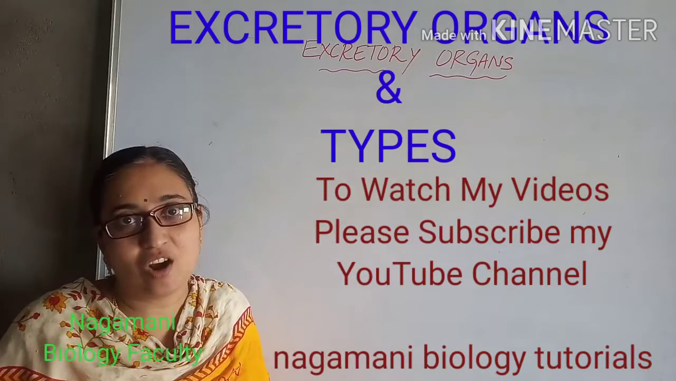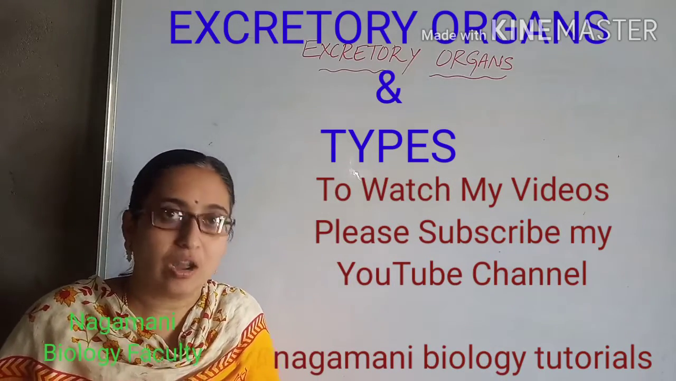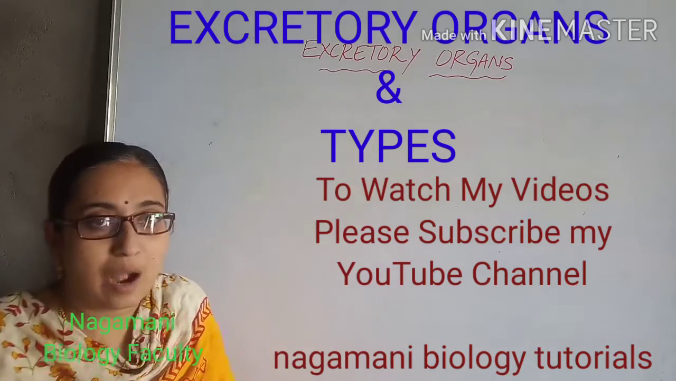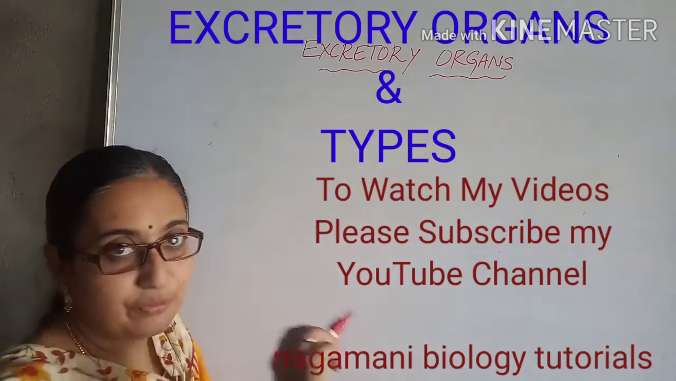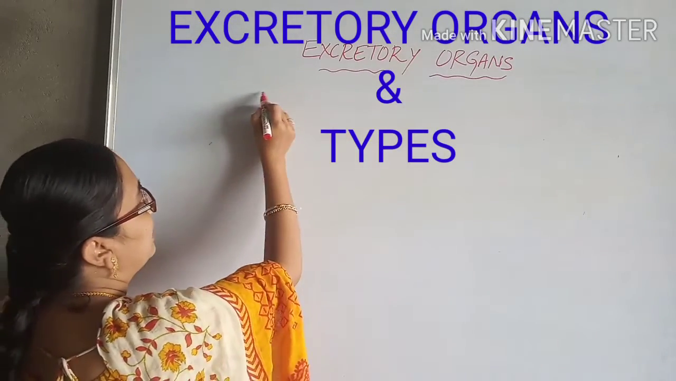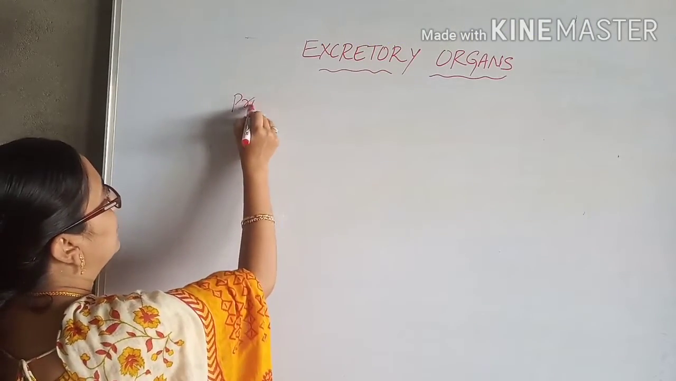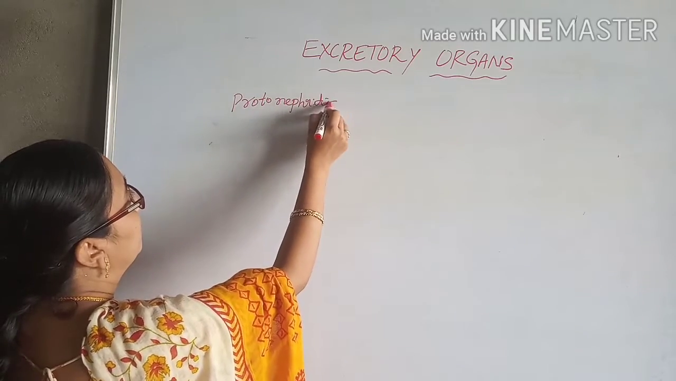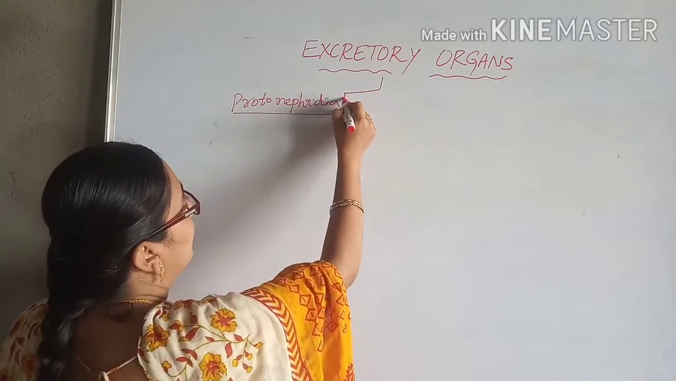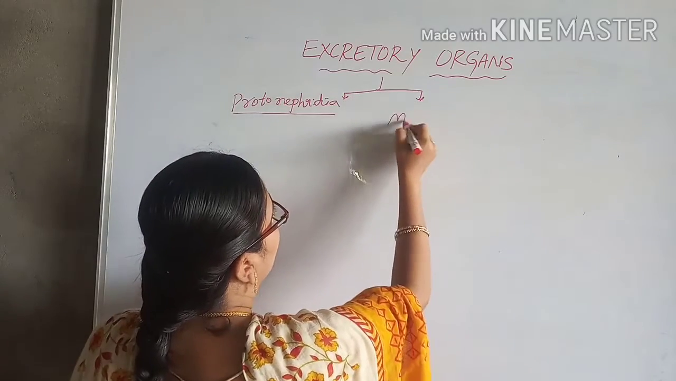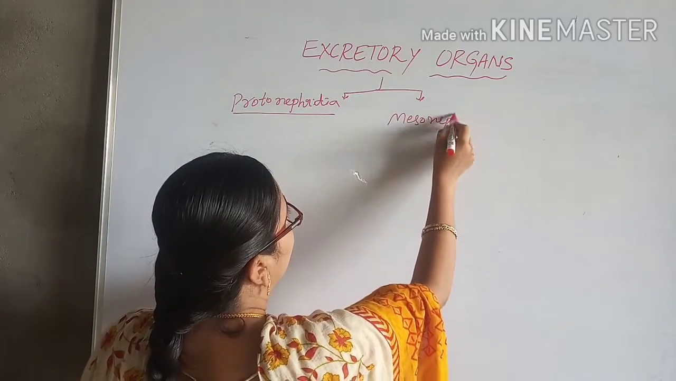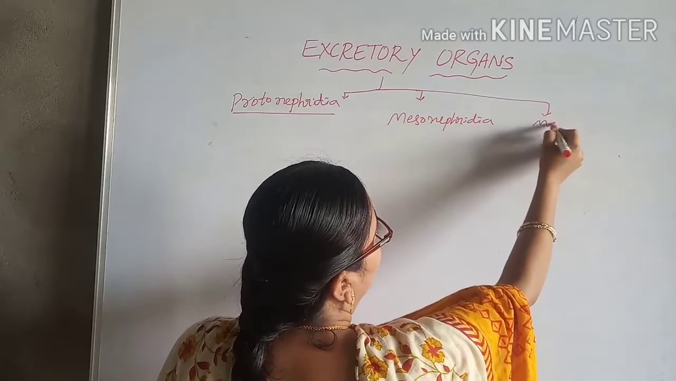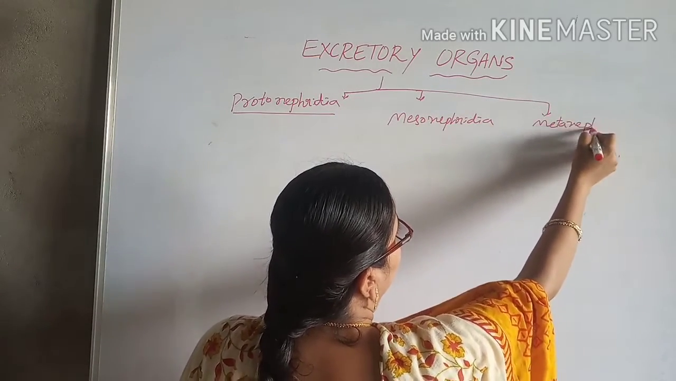Types of excretory organs present in the organisms. So in detail now I will explain to you about the types of nephridia. There are three types of nephridia: protonephridia, the next type is mesonephridia, and the third type is the metanephridia.